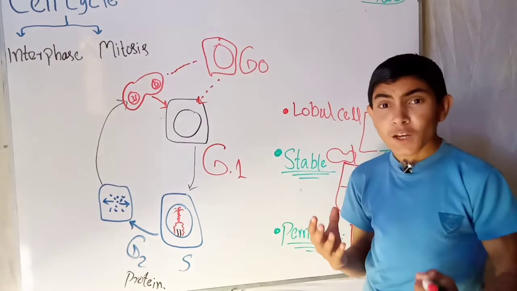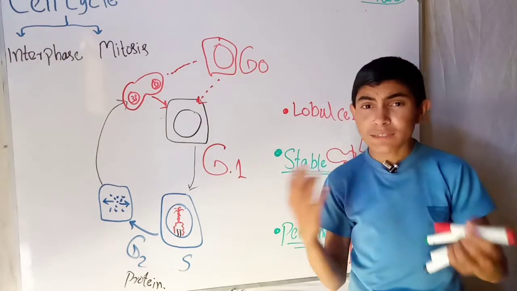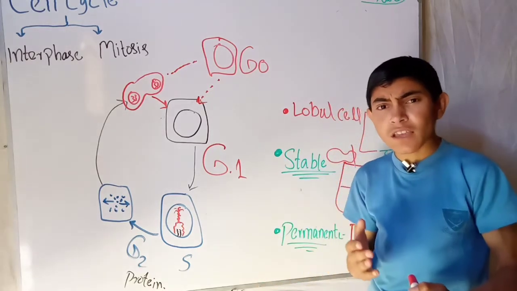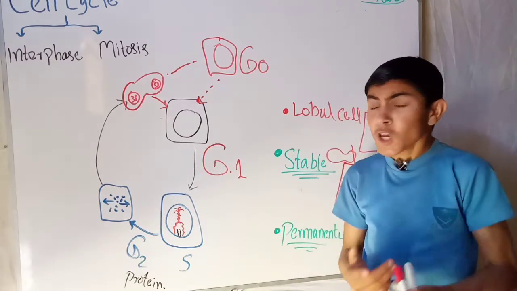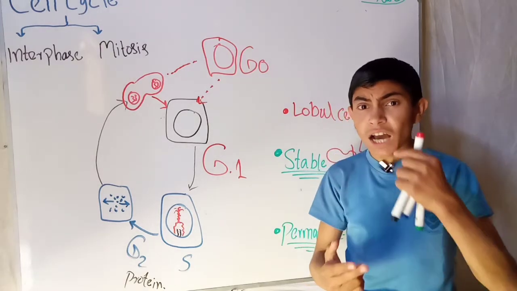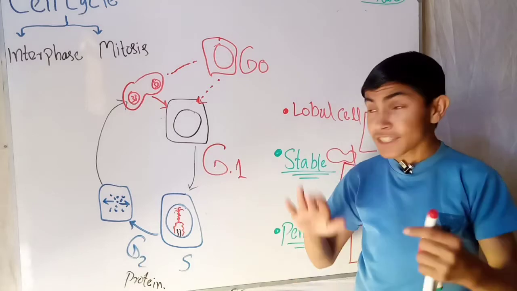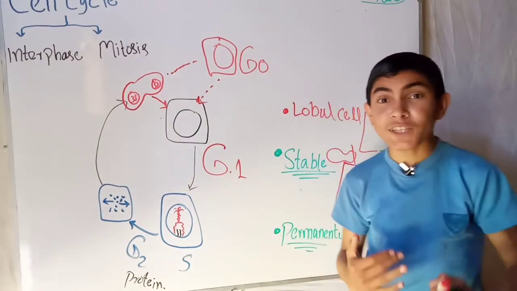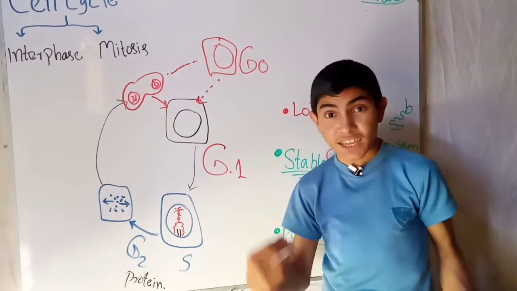So therefore, to control this, a small embryo has a small nose, small ears, and all small things, but a big man has a big nose, big ears. If we look at our nose, it is smaller than our hand, so it is under the control of some stimulus of our body to control the regulation of the life cycle of the cell.